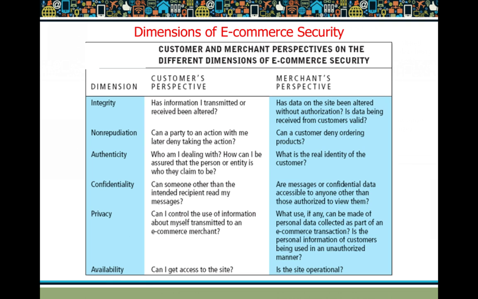These dimensions are integrity, wherein data should be preserved from alteration during transmission; non-repudiation, in which we should always be sure about the person from whom we are getting data, so that at a later point he may not deny the transmission of such data; authenticity, in which we need to authenticate both ends engaged in a particular transaction; confidentiality and privacy, which mainly deal with keeping the data confidential and private and preventing unauthorized access; and availability, in the sense of 24/7 shopping and 24/7 operation of the e-commerce site.